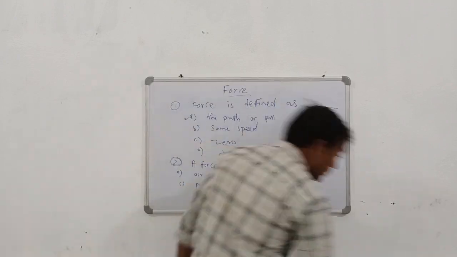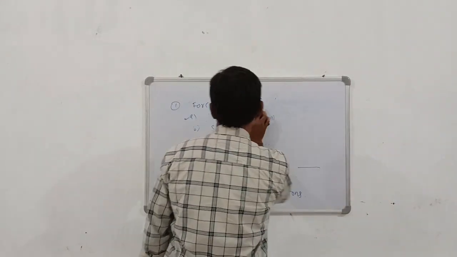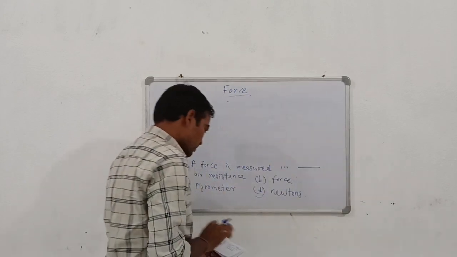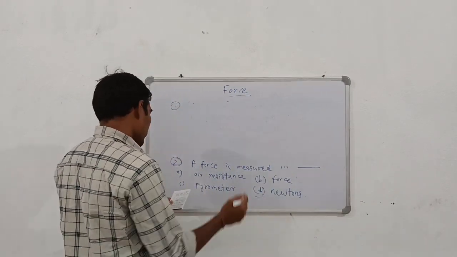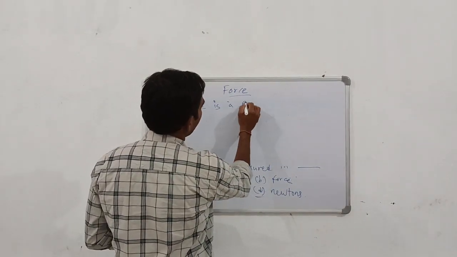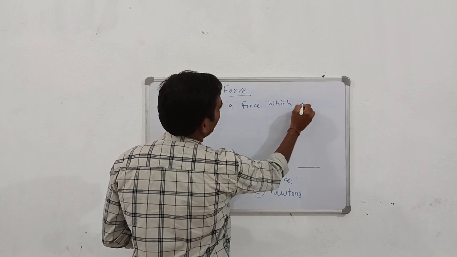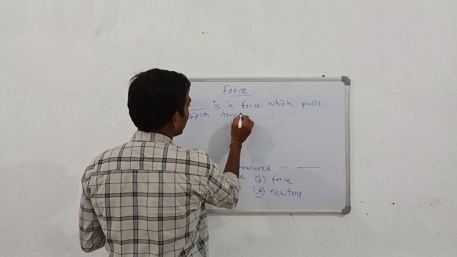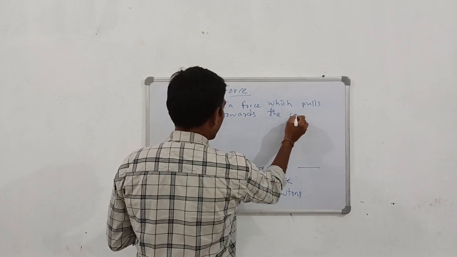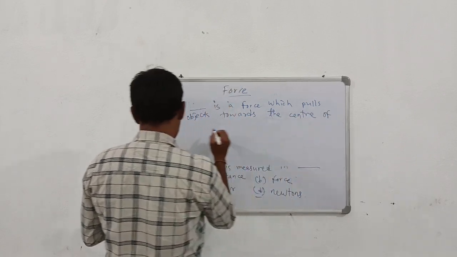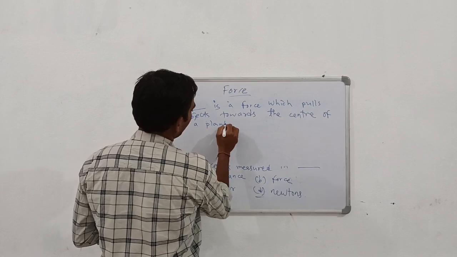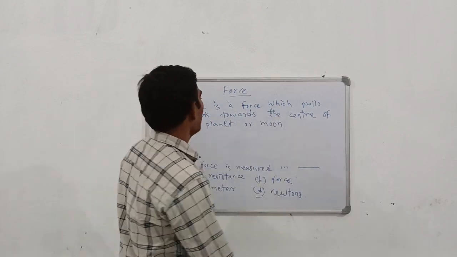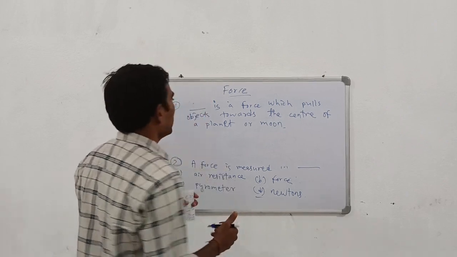Okay. And the third question regarding force is, dash is a force which pulls objects towards the center of a planet or moon.